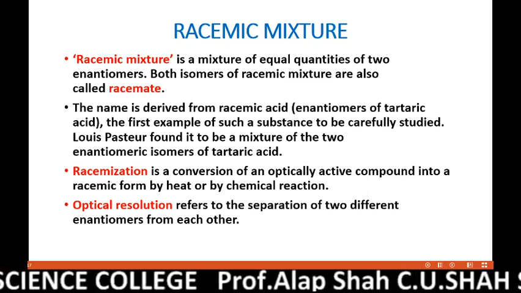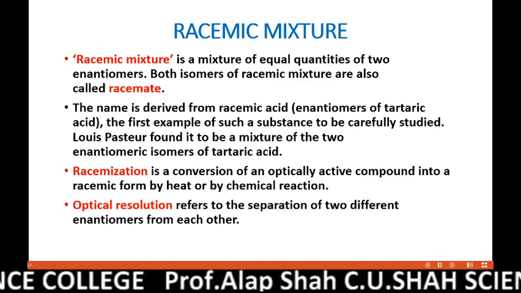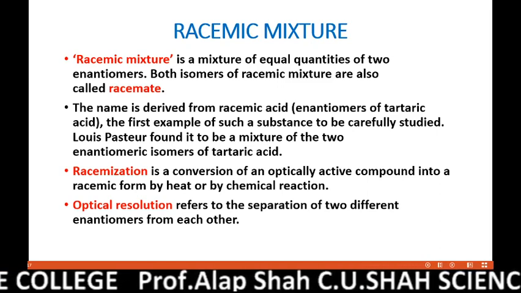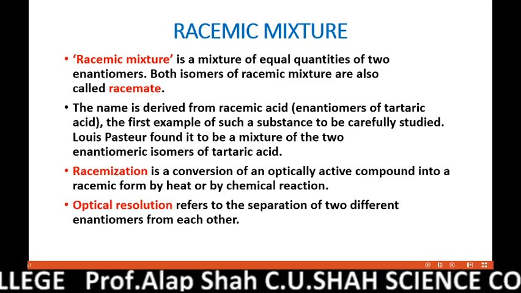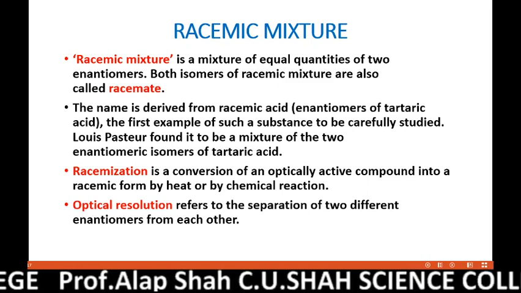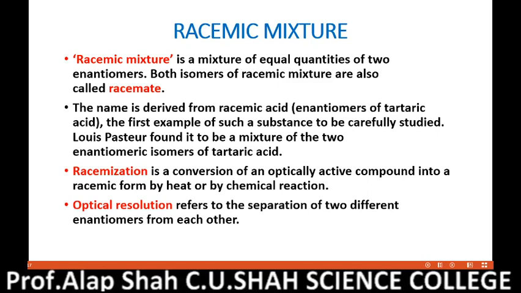Friends, the scientist Louis Pasteur, the same scientist who discovered the process of pasteurization of milk, first observed this phenomenon in the enantiomers of tartaric acid, which is also called racemic acid.